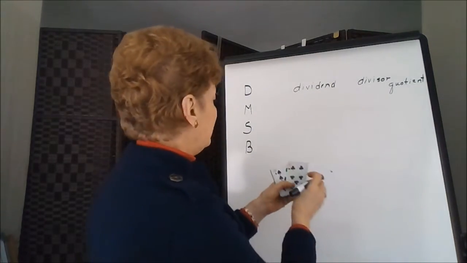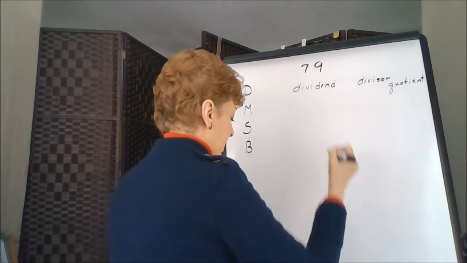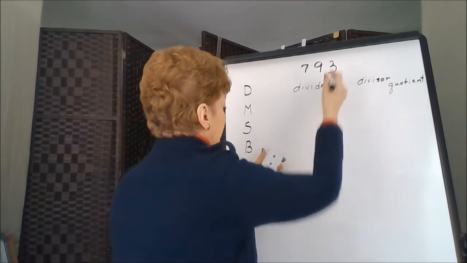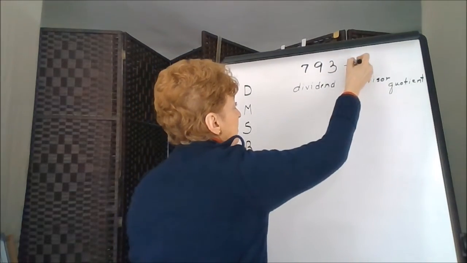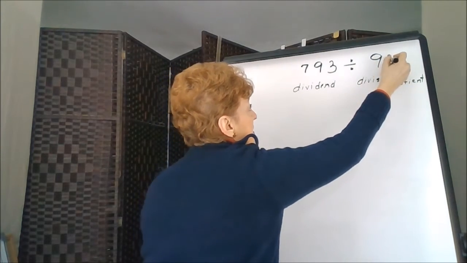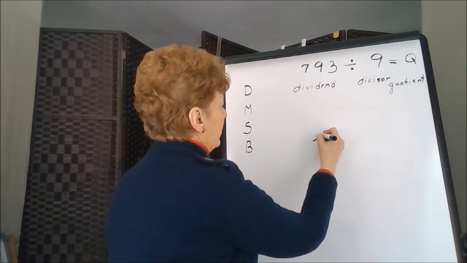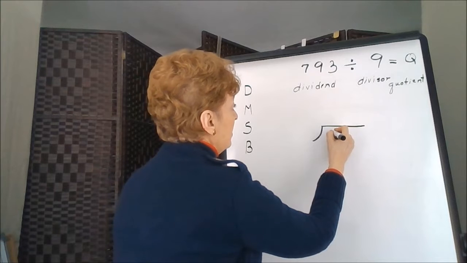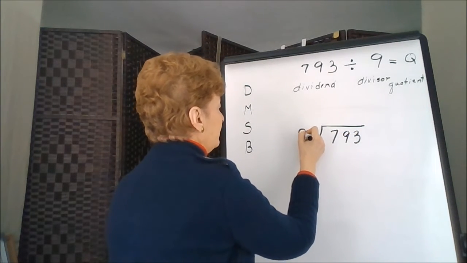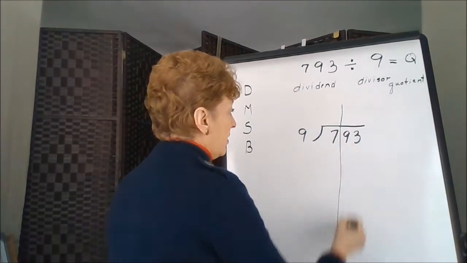Let's make another problem. We have 793. Our divisor is 9. So we're looking for the quotient. If we use our bracket division, 793 divided by 9. You can see that these are in columns.